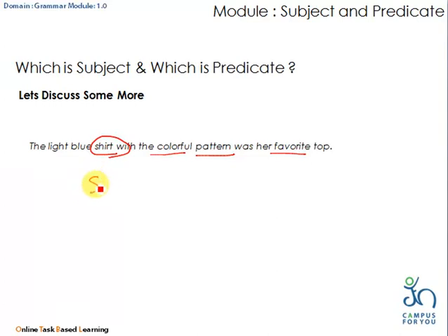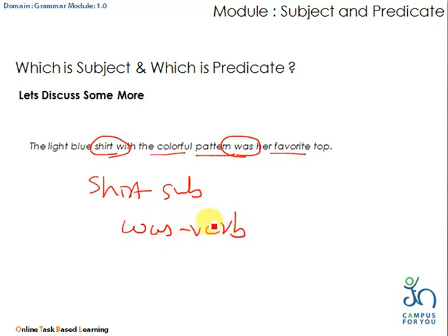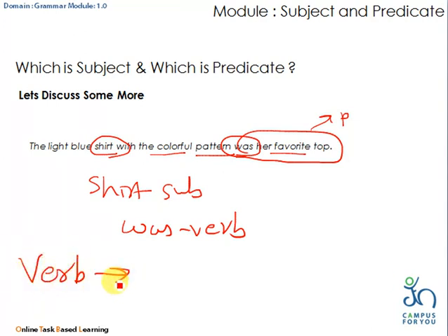In this, the shirt is the subject and was is the verb. So the shirt with the colorful pattern is actually the subject and was her favorite top is the predicate. Generally the verb always comes in the predicate. वाक्यामधला जो predicate असेल त्यामध्ये शक्यतो क्रियापद असतं.